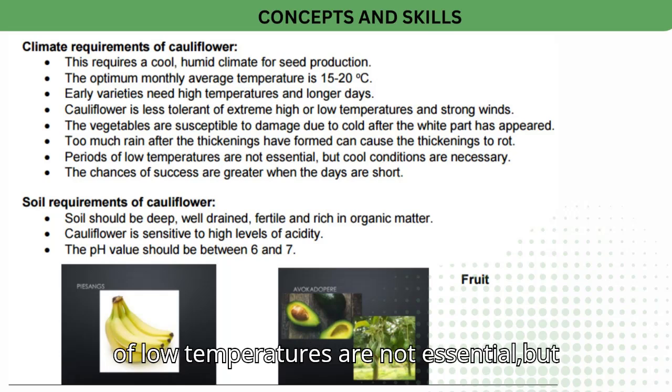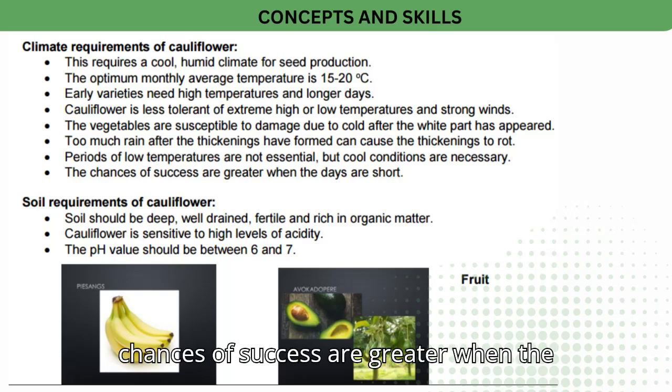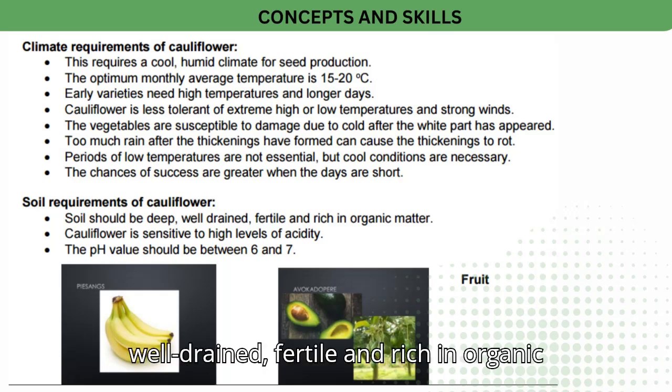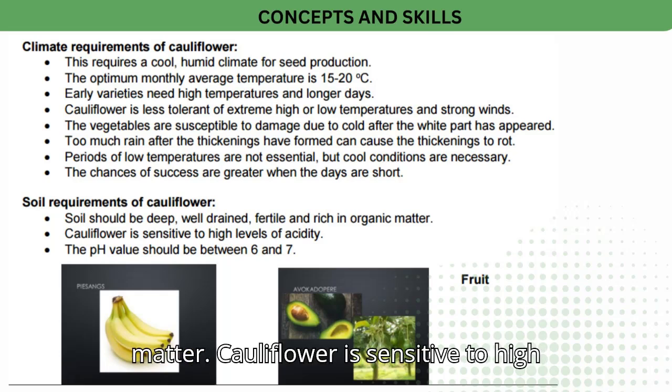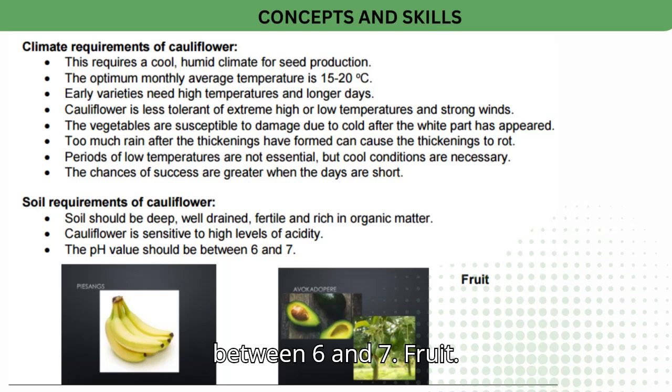Periods of low temperatures are not essential, but cool conditions are necessary. The chances of success are greater when the days are short. Soil requirements of cauliflower. Soil should be deep, well-drained, fertile and rich in organic matter. Cauliflower is sensitive to high levels of acidity. The pH value should be between 6 and 7.